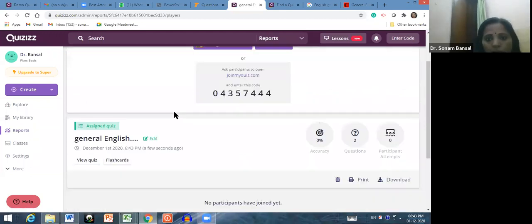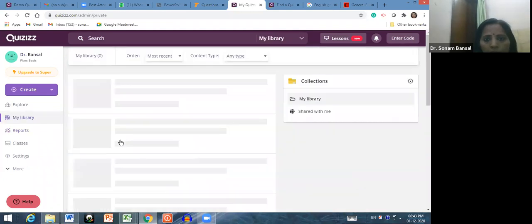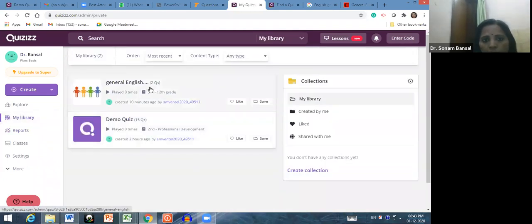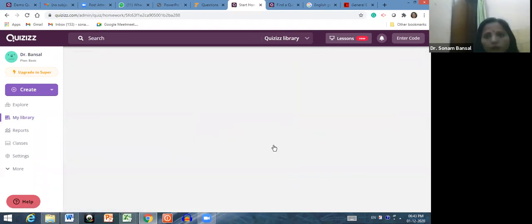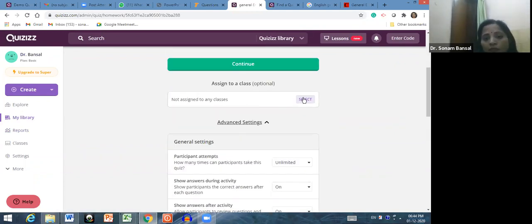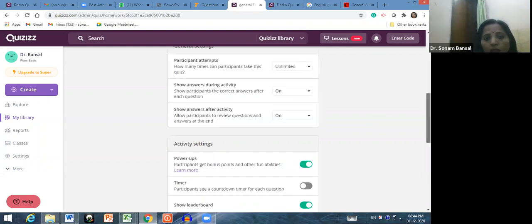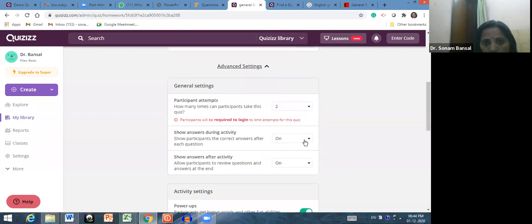Let me go back. There are other options also. Let me go to my library. Let me go to this test. Let me go to assign homework. See, then assign to class. Which class do you want to assign? You can select. And this is optional again. And from here, for participant attempts, I want to allow 2 attempts only. Okay. It says that if you have limited attempts, then you have to log in first.